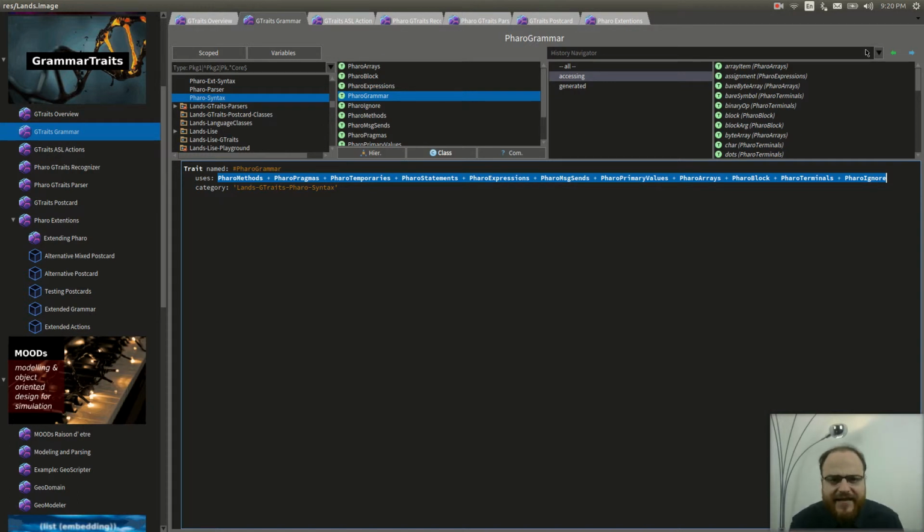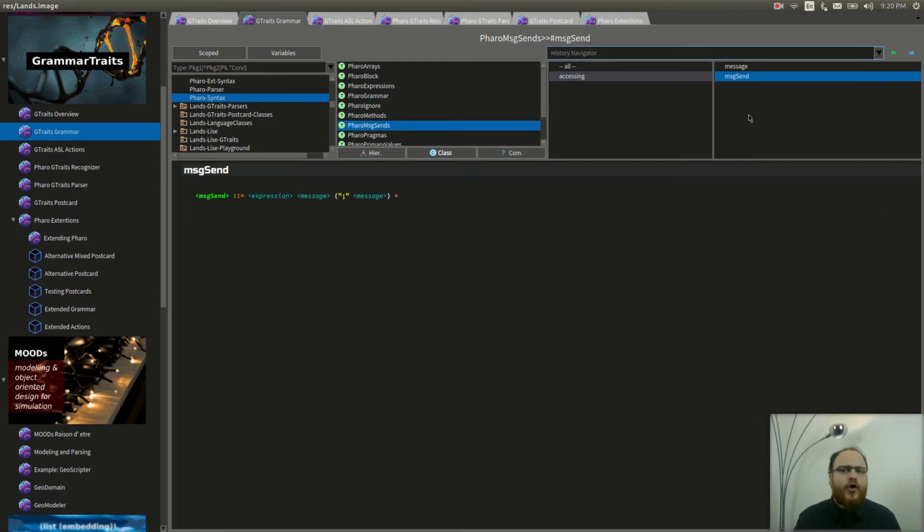Here is, for example, the definition of message sense as a separate grammar trait. Notice that the definition focuses only on messages and does not include a specific rule for expressions. Expressions in this case are a requirement that can have different definitions in different grammars depending on the final composition. Just plug and play.